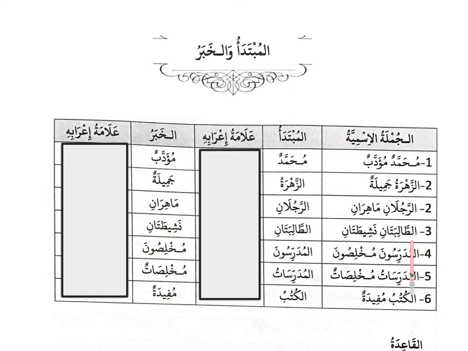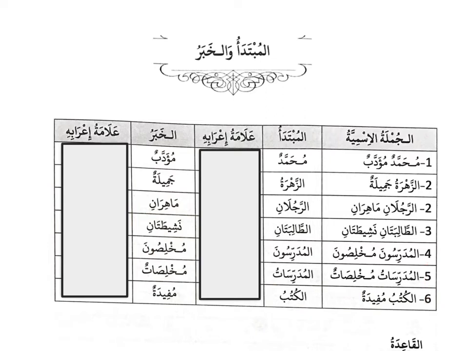Thalatha, at-talibatani nashitatani. At-talibatani, the two female students. So this is our mubtada. So what about them? Nashitatani, they are active. The word nashitatani bima'na active. So at-talibatani is the mubtada, and nashitatani is the khabar.